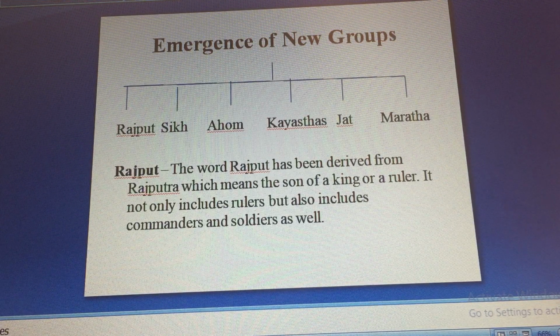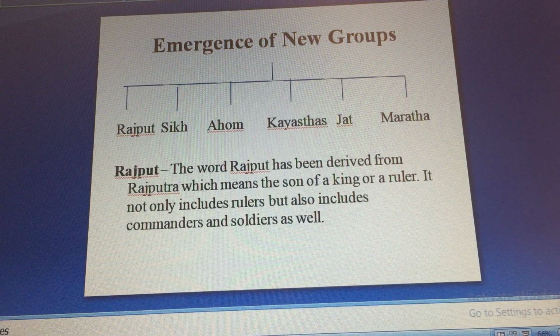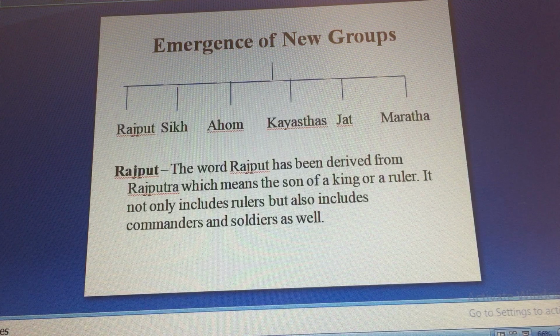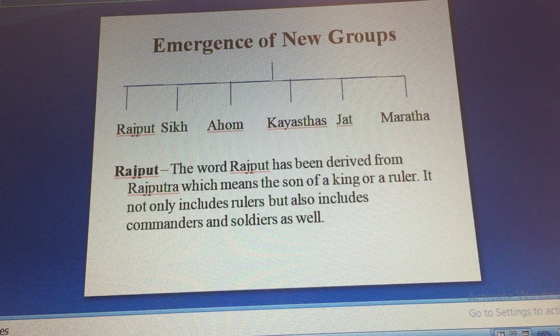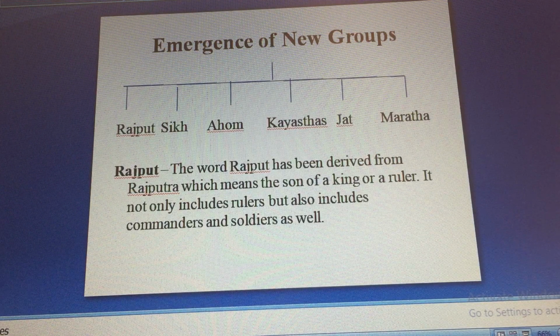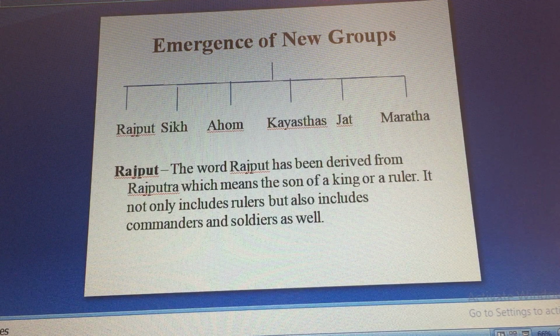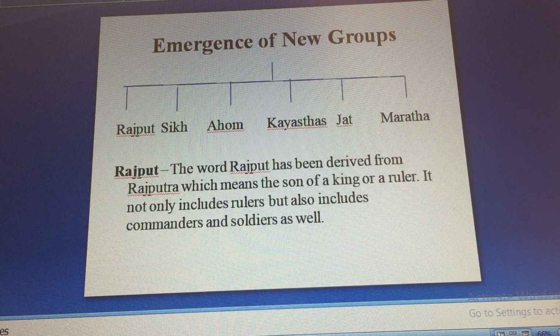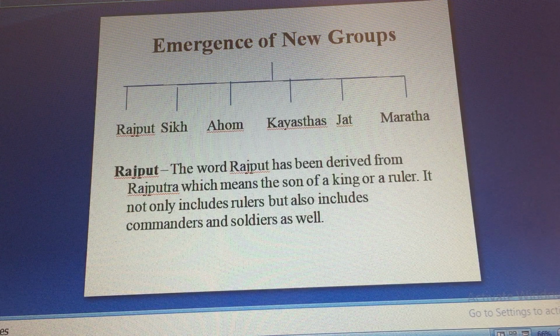Rajput, as the name suggests, it's Rajputra, means a child or a son of a Raja. So, Rajputs were mainly rulers, soldiers, fighters, and they were famous for their bravery, valor, and respect for women. During 15th or 16th century, we see an emergence of a new group, Sikh, and during that time, Maratha also became very powerful.